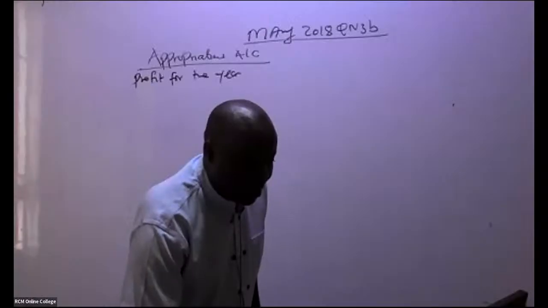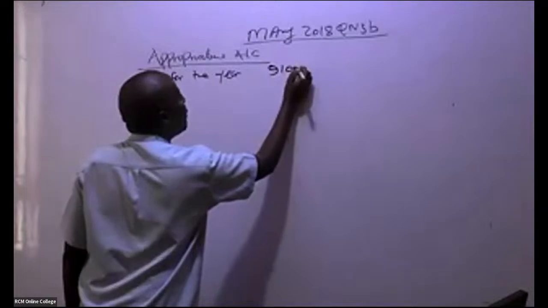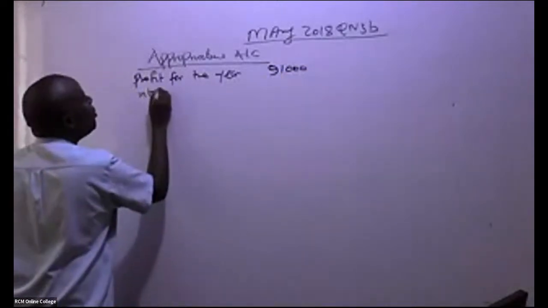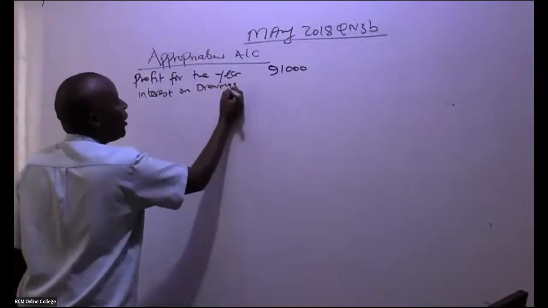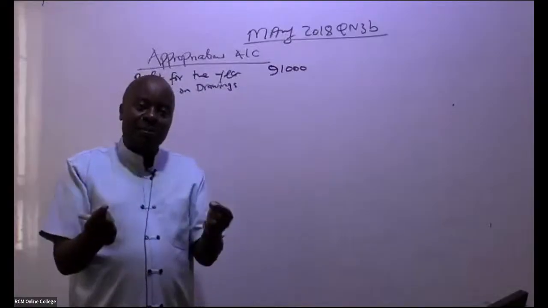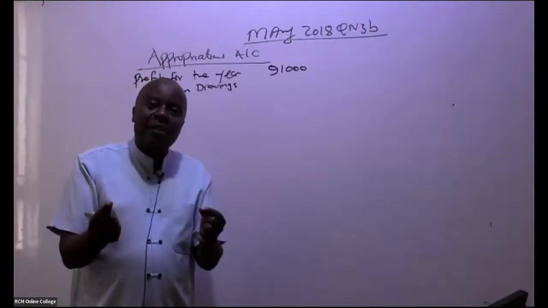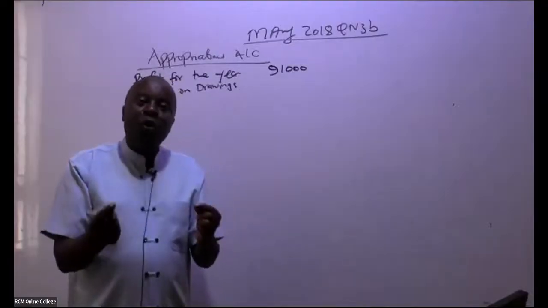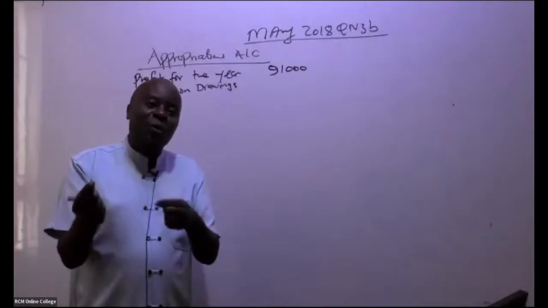Great. Now this 91,000 profit for the year, if there is any interest on drawings. Remember, as partners, we keep on drawing amounts from the audit firm often. Because we would want to discourage drawings from the firm, we normally charge some soft interest, like a soft loan to you.